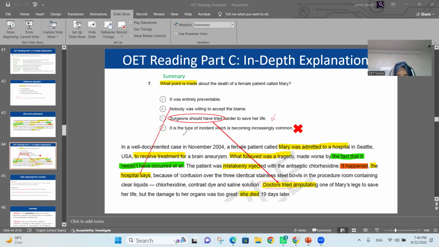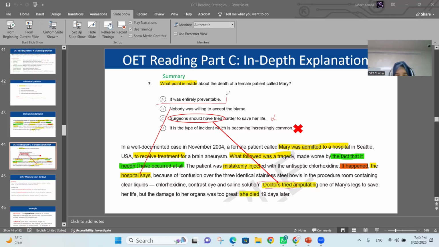And when they said it is the type of incident which is becoming increasingly common, there is no information about it at all, and it's not in the meaning. So we are left only with this. We are using the process of elimination. We are eliminating all the options that are either wrong or not mentioned. So we are left with this.